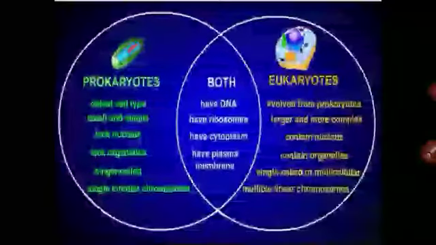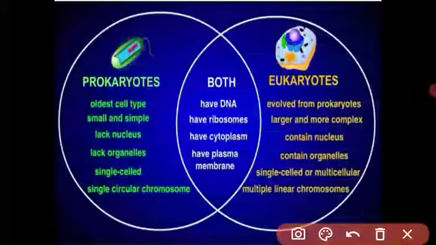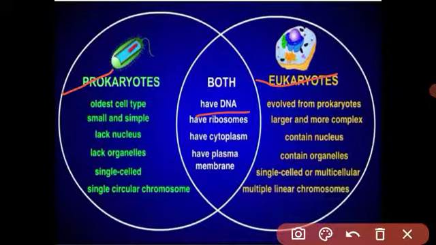Let us see what is different and what is the same in prokaryotic and eukaryotic cells. We have seen the structure of both. See, student, both prokaryotic and eukaryotic contain DNA. Both contain ribosomes, both have cytoplasm, both have a plasma membrane.